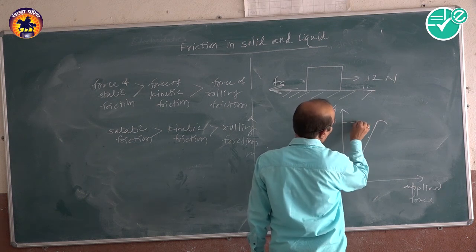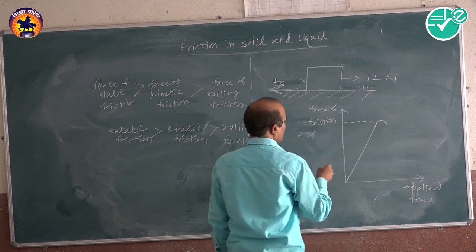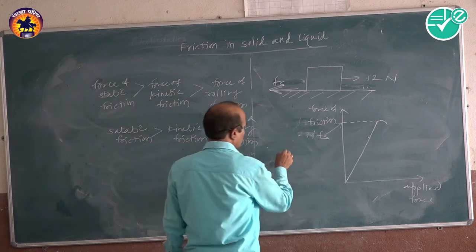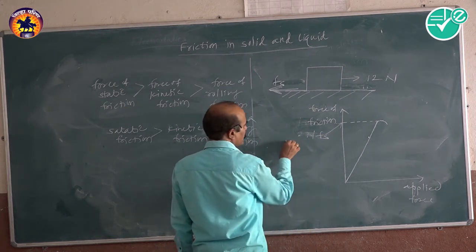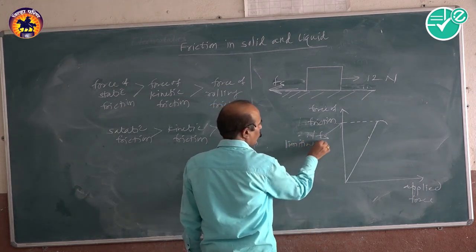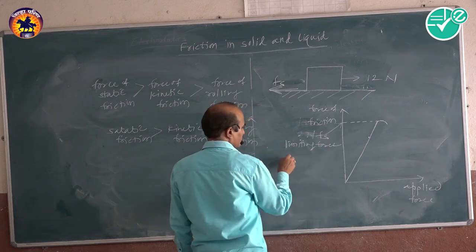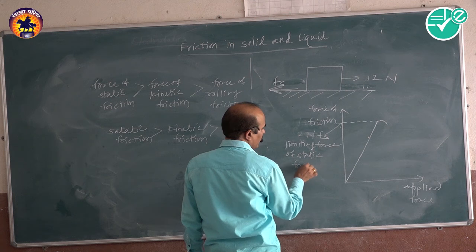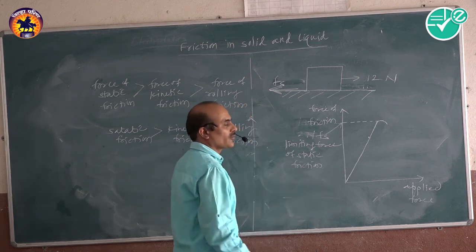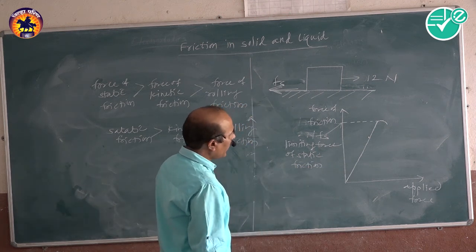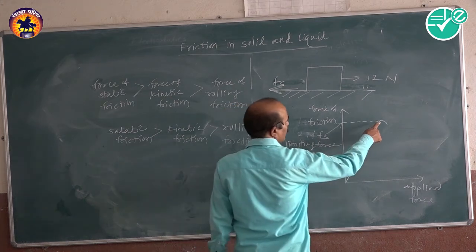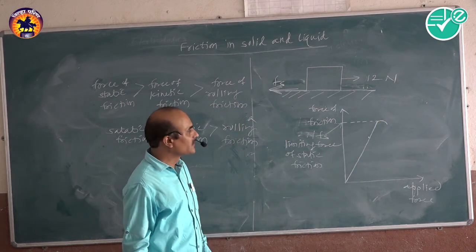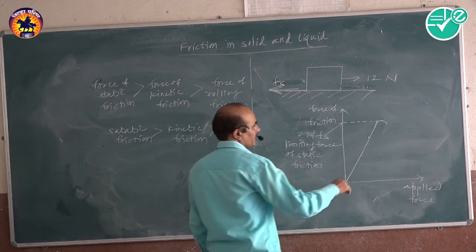This value is called the force of static friction, or the limiting force of static friction. This maximum value is called the limiting force of static friction. After that, in this condition, the block is just moving, or it is just moving at this condition.